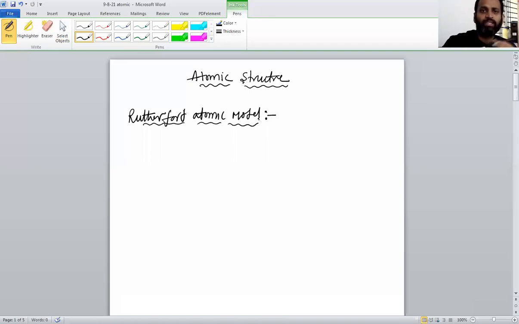What I'm saying is that the center of the atom is called the nucleus. That nucleus consists of some positive particles. Those positive particles are called protons. I told you. Got it, everyone? So here, as I said, the maximum of the rays pass through the gold foils. In this area the ray passes from here to here like this, passing through the gold foils.